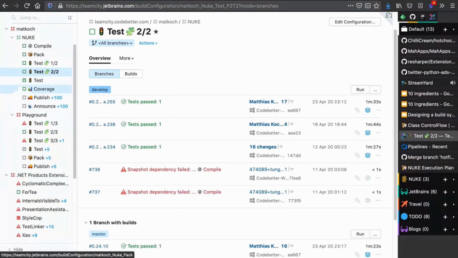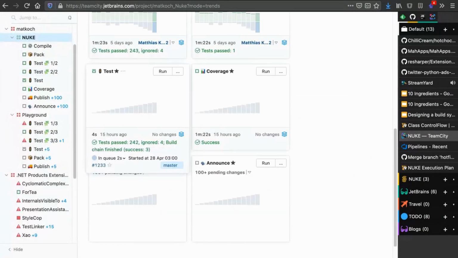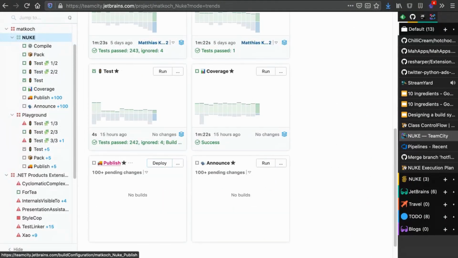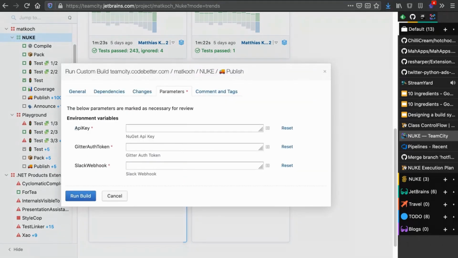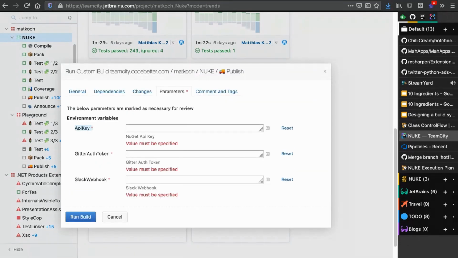If I go here in NUKE on TeamCity, and here's the publish target, we also see it has deploy instead of run because it's a manually invoked target. If I execute that or try, then since those parameters are required, we also see this in the TeamCity interface, that this is actually required, and we need to provide those values.